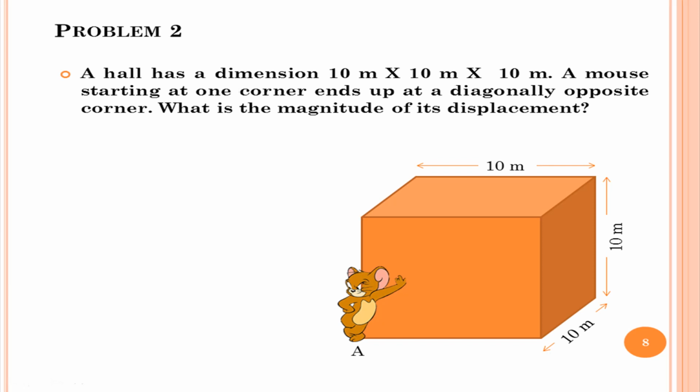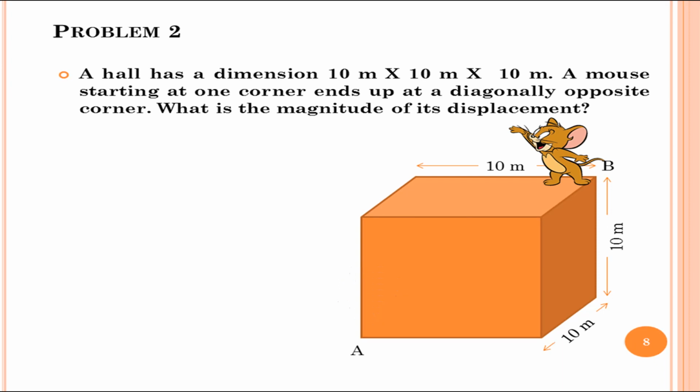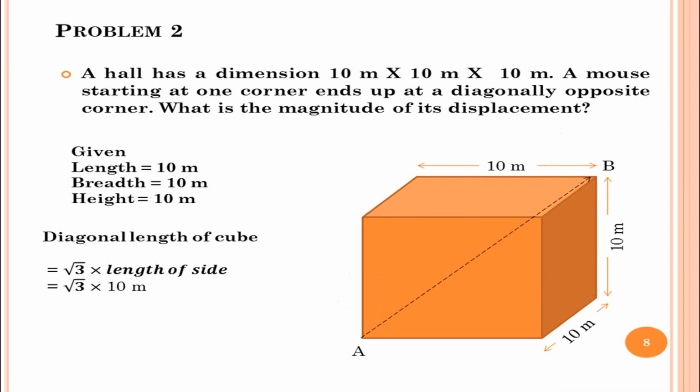Let us construct a room which has the dimension 10 meter by 10 meter by 10 meter. Let the mouse be at a corner A of the room. Finally, it ends up at the diagonally opposite corner, that means it finally reaches the point B. Then, in the given question, the displacement is asked.